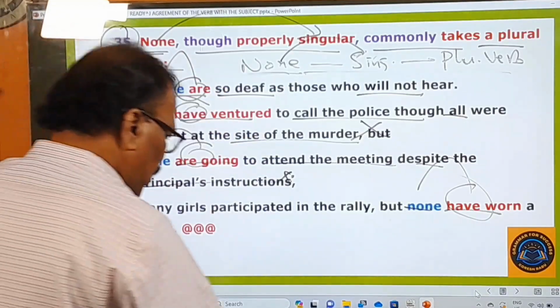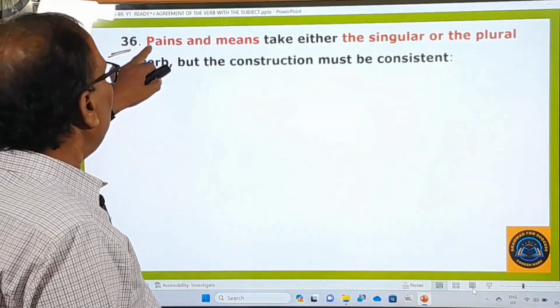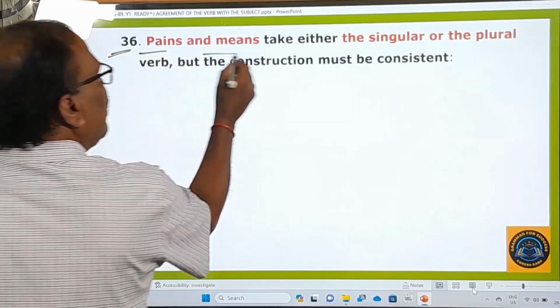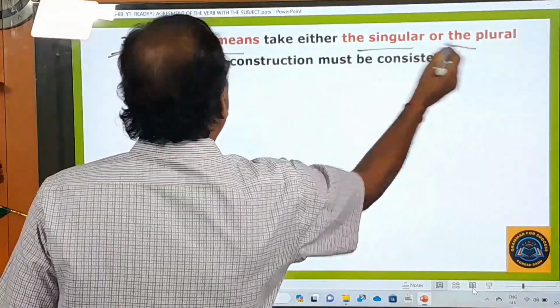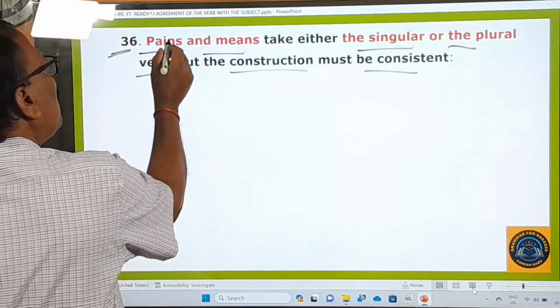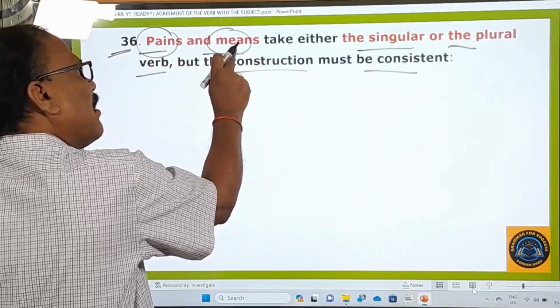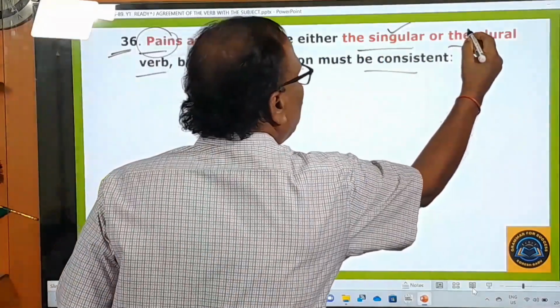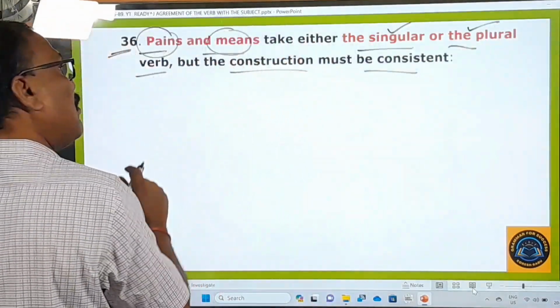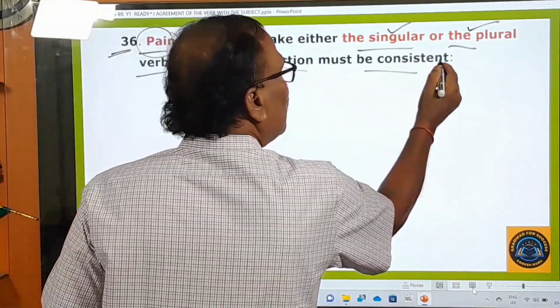And now let's move on to the next rule. This is going to be the last rule. And what is this rule? Pains and means take either the singular or the plural verb, but the construction must be consistent. So here these two words are there, and they can take either a singular verb or sometimes the plural verb. But some condition is there. What is that condition? The construction must be consistent.